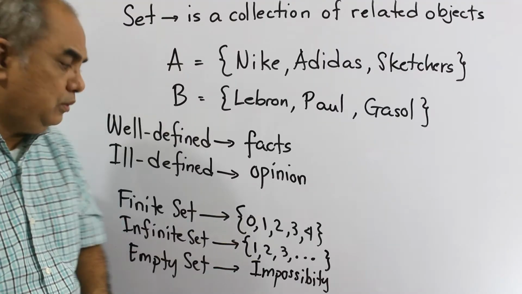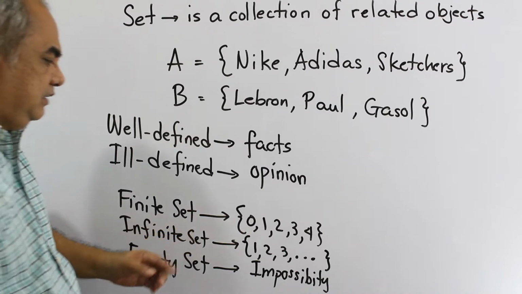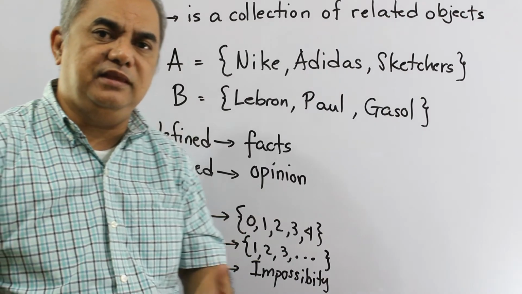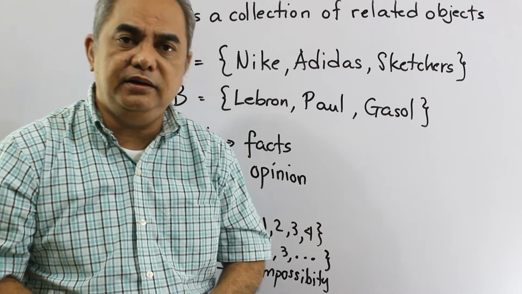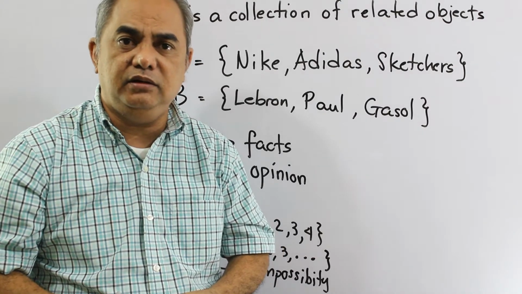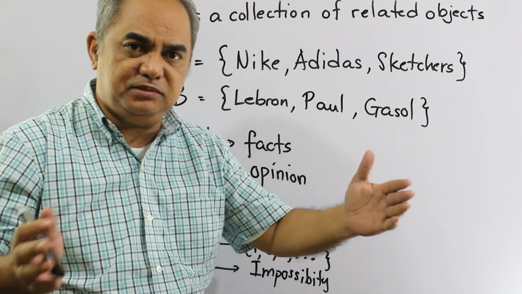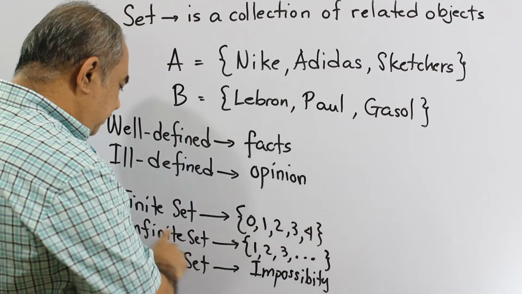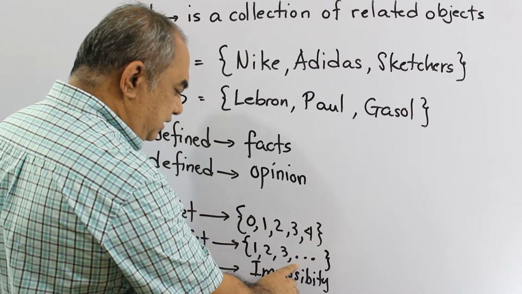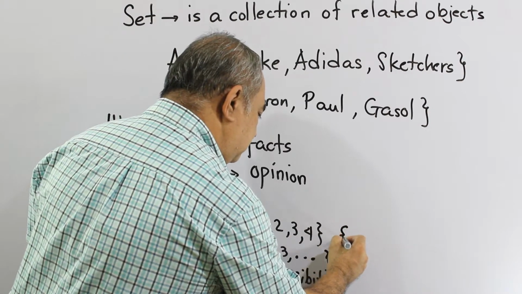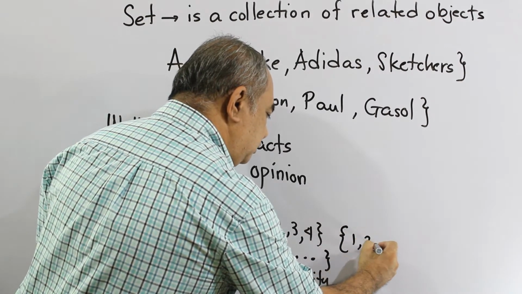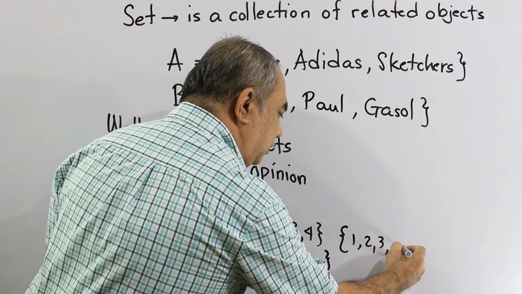Now, when we speak of a finite set and we're dealing with a great number, let's say 1, 2, 3 until let's say 200, we cannot list them all because the space is not enough. So, a finite set can be written like this: 1, 2, 3, comma, and so on.